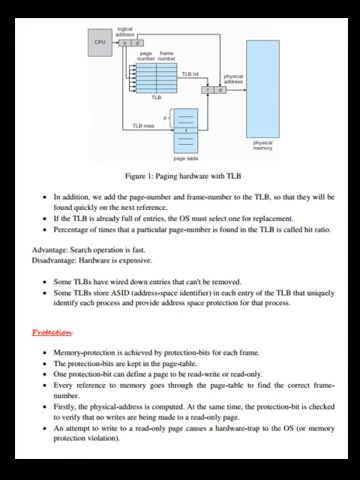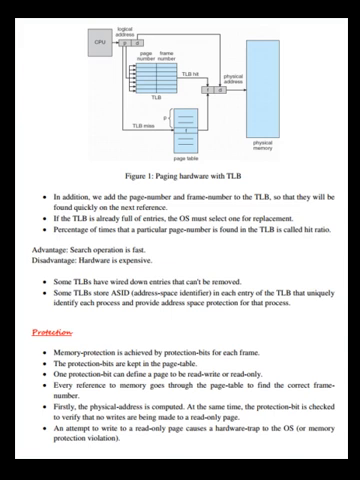Advantage: search operation is fast. Disadvantage: hardware is expensive. Some TLBs have wired down entries that cannot be removed. Some TLBs store an ASID, address space identifier, in each entry of the TLB that uniquely identifies each process and provides address space protection for that process.